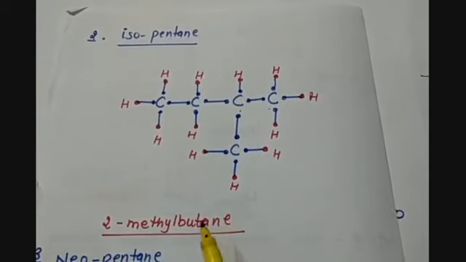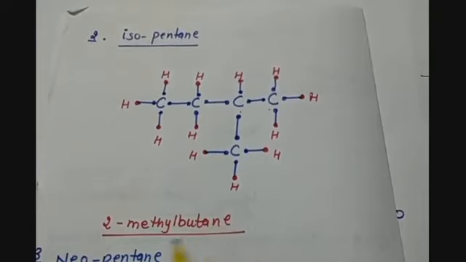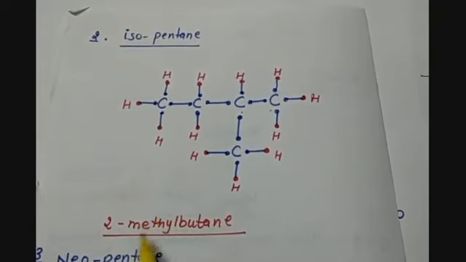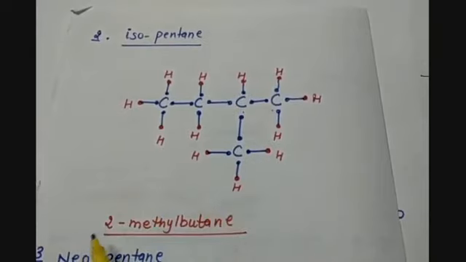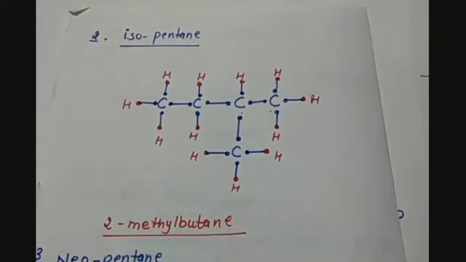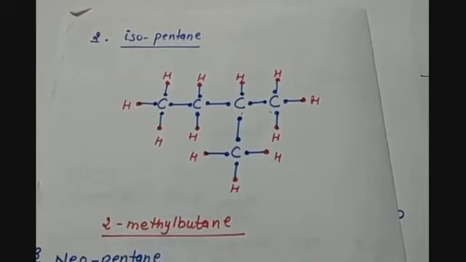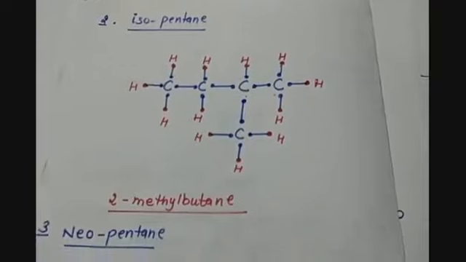So 4 carbon atoms arranged with each other by single bonds. 2-methyl, methyl is CH3 and 2 is denoting its position, where this methyl group is attached. Don't worry, we will be doing this naming in the nomenclature part. So this was the second isomer which we can form.